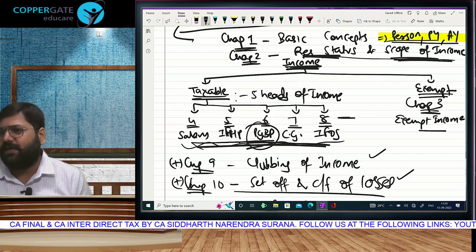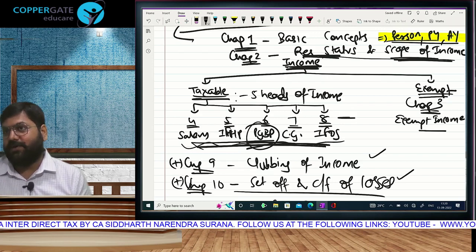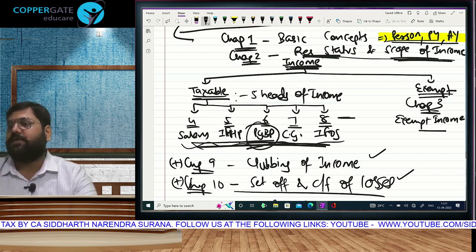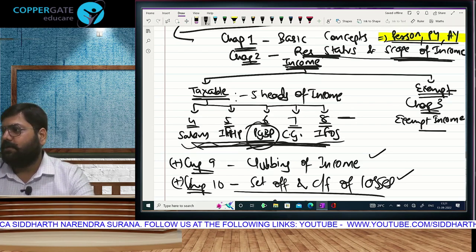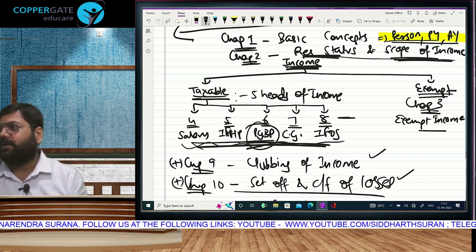I don't have to explain that to you, but I have to explain the other two situations: a foreign person earning in India, and an Indian person earning outside India. That is discussed and taught in the chapter Residential Status and Scope of Income. Once we know that, then we will start calculating our income.